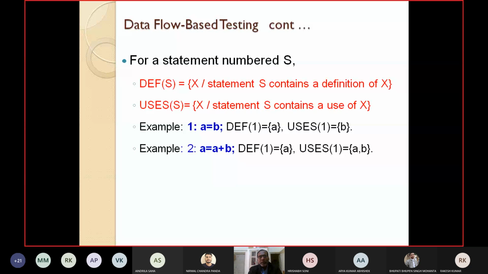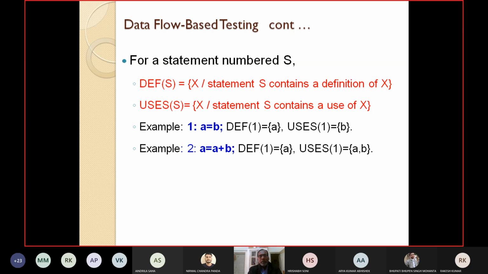Now, in order to perform data flow testing, we have to see some simple definitions. For a statement numbered S, we want to define two sets, def S and uses S. Def stands for definition, uses stands for use. So def S is defined as the set of variables X such that the statement S contains a definition of X. If a small program is there, and you want to find def S, S is a statement number.